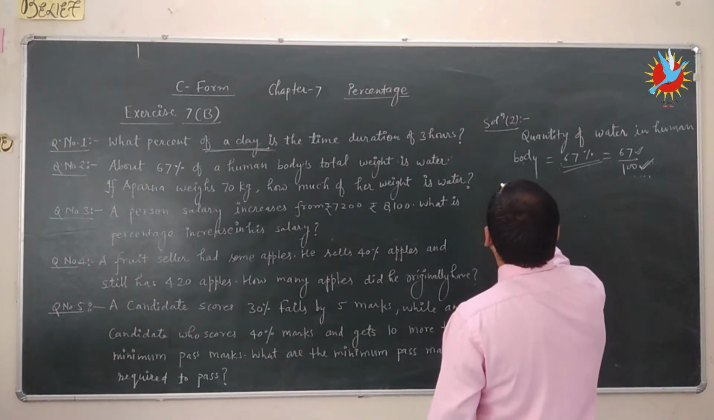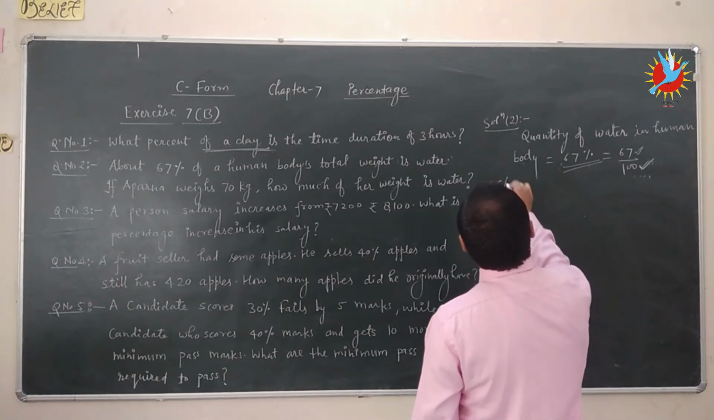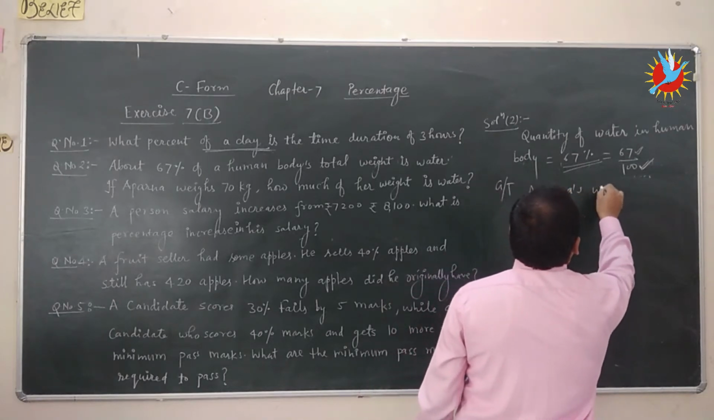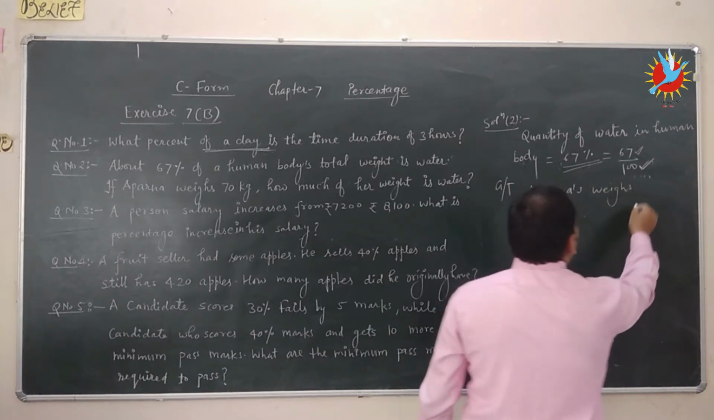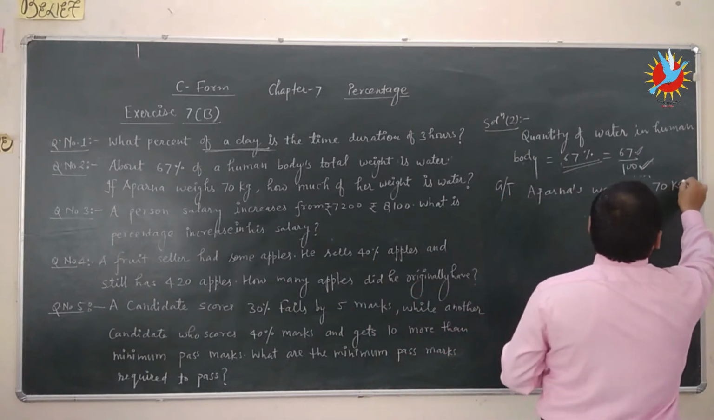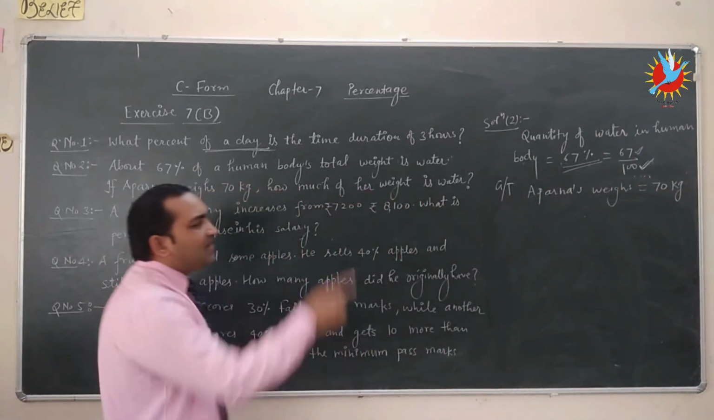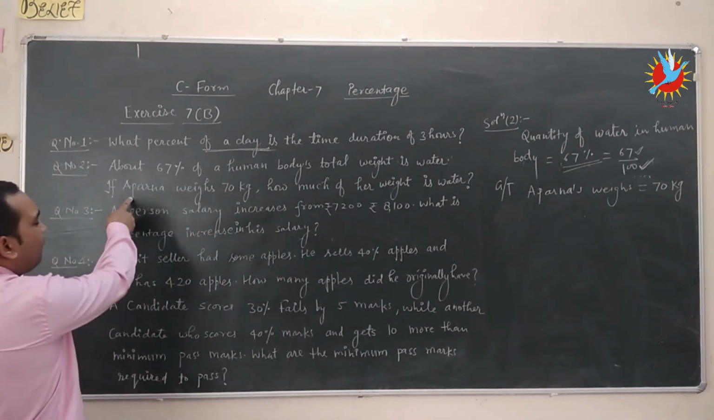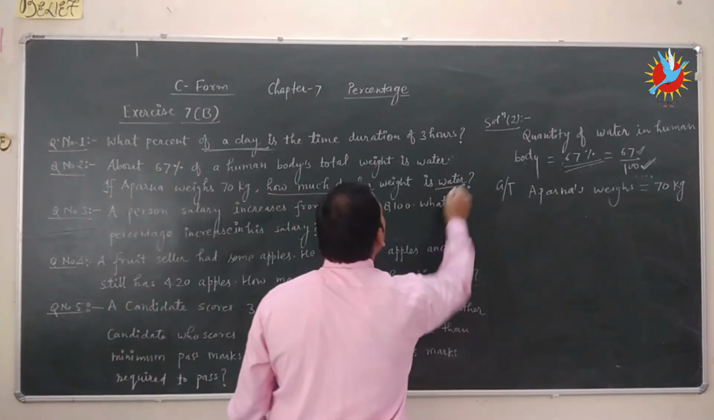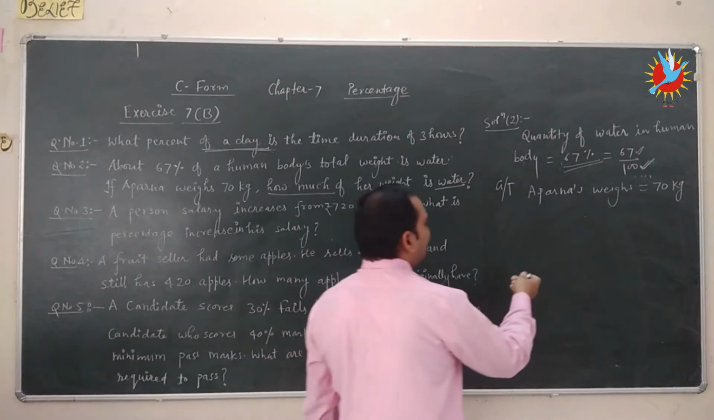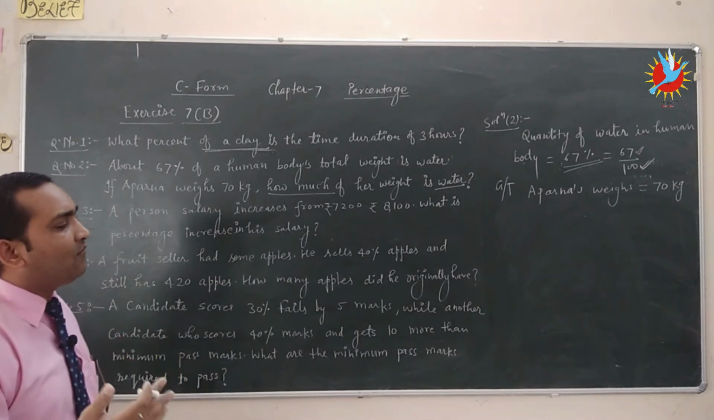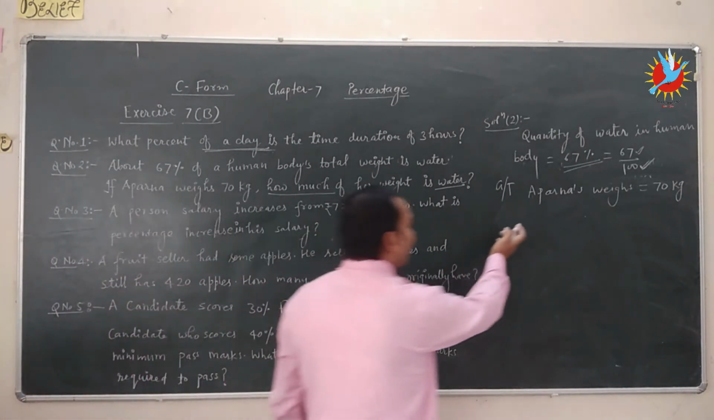So given that Aparna's weight is equal to 70 kg. Aparna's weight is 70 kg, and we want to find how much water is in her body, meaning what is the quantity of water in Aparna's body.